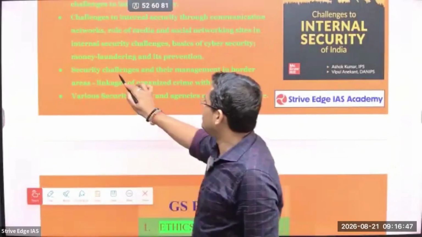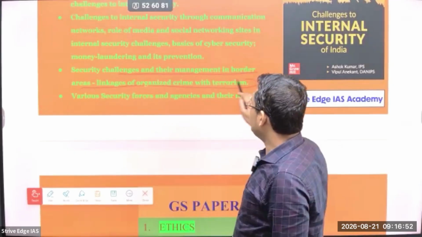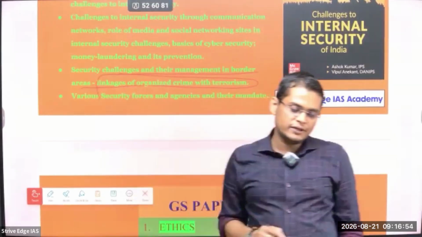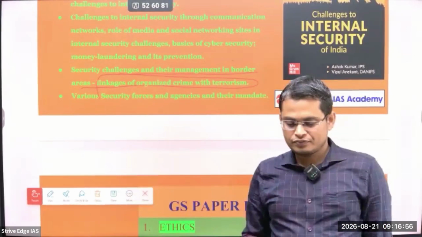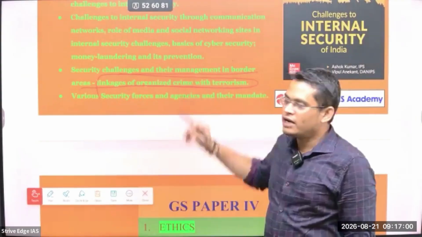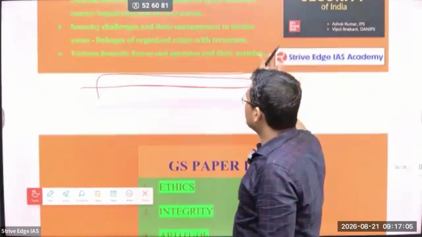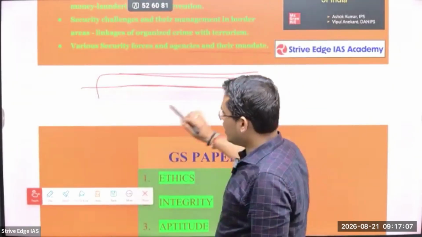So next is security challenges and their management in border area, linkages of organized crime with terrorism. So we have to study about the linkages of organized crime with terrorism and how we are going to manage our border area in a very good way. So various security forces and agencies and their mandates, so that we are going to see.